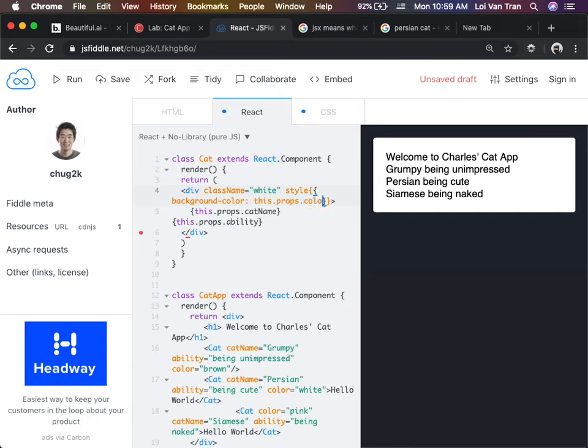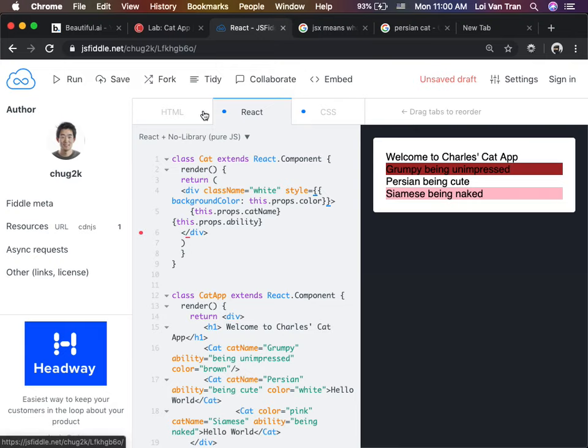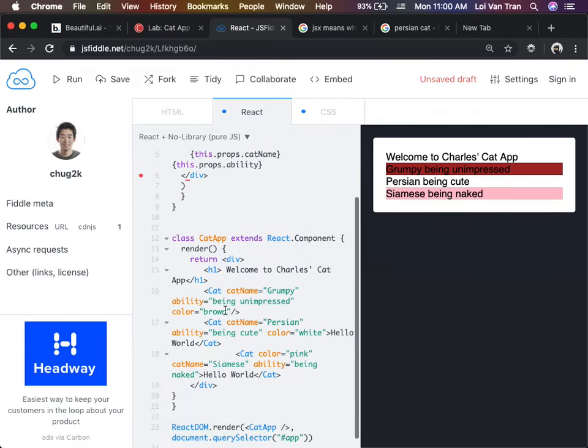Color, because we just passed the color, right? And remember, the syntax is a little bit different in React. If we use styling inline like this on the same line of the component, we have to use camel case. So if I run it, I expect us to have three different colors. And bam, we do have three different background colors based on the property that we pass to our component.